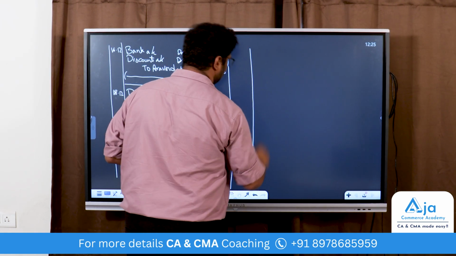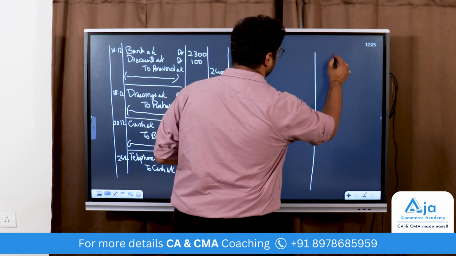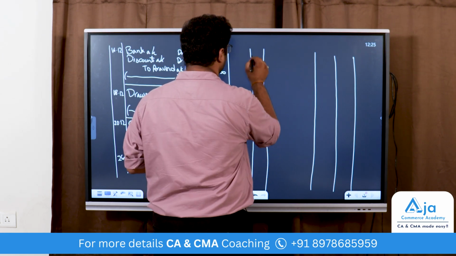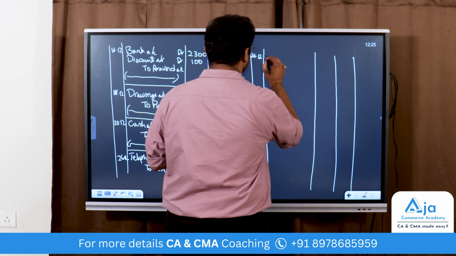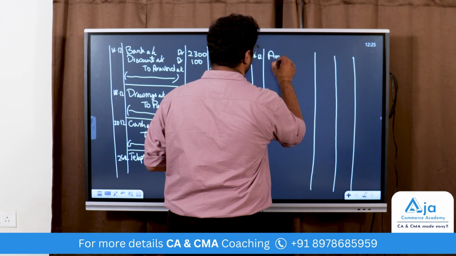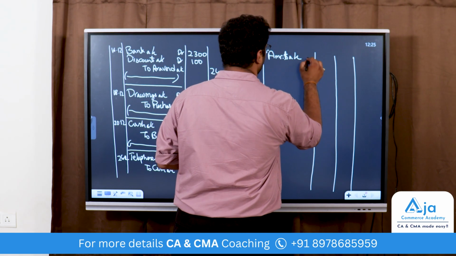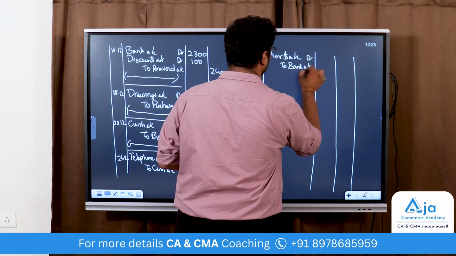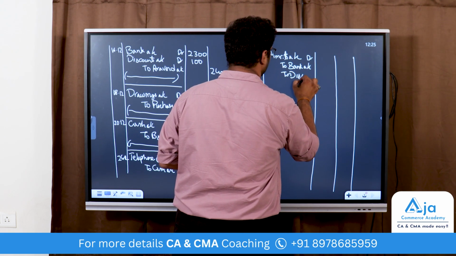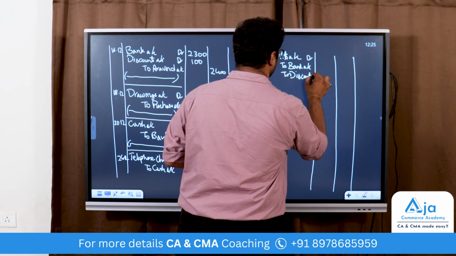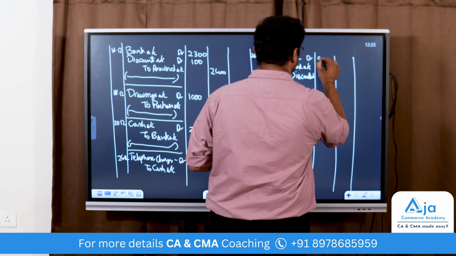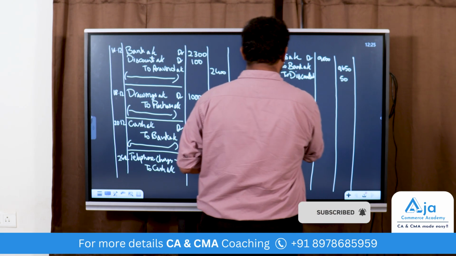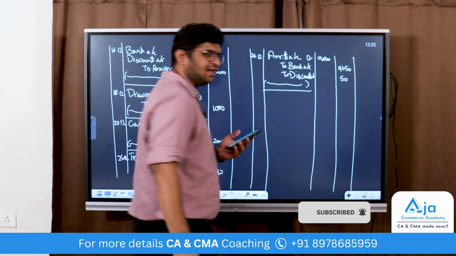So on December 26th, Amrit account, it's a personal account, he is receiving the amount, debited to bank, to discount. Alright, the narration: Amrit account is settled.